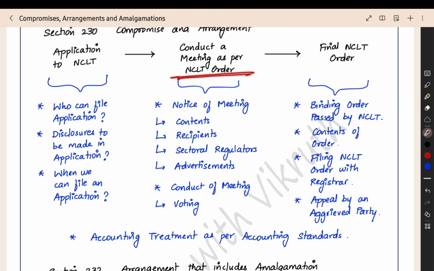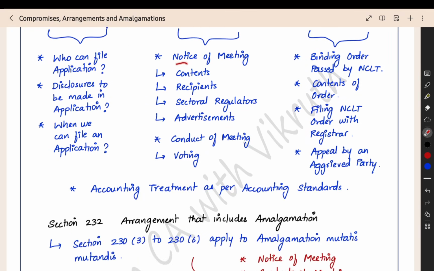When you are conducting a meeting, you have to see the incidental things relating to the meeting. What are all the things? Notice of the meeting: to whom you will send the notice of the meeting, what will be there in the notice, who will be receiving the notice. You have to send the notice to the sectoral regulators also, like RBI, SEBI, the Competition Commission, like that. For them also you have to send the notice. And you have to give the advertisement.